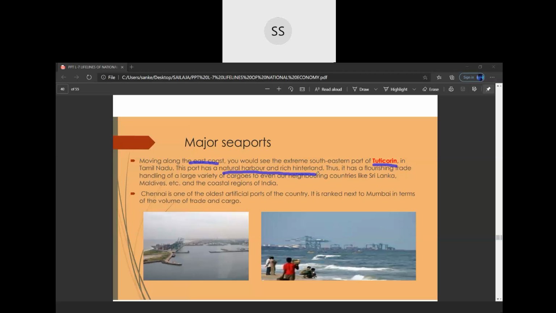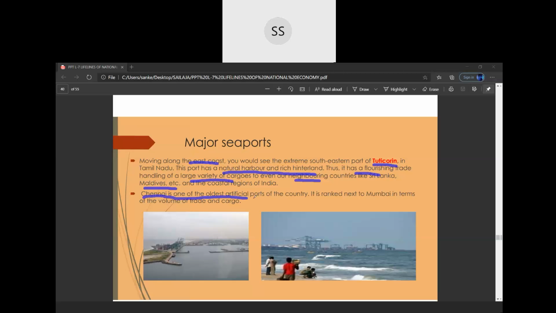An area lying beyond what is visible or known, a kind of remote areas of a country away from the coast. That's your hinterland. So it has a flourishing trade handling a large variety of cargoes to neighboring countries like Sri Lanka, Maldives, etc., because it is near to Sri Lanka. Tuticorin port is near the Chennai port, also in Tamil Nadu.